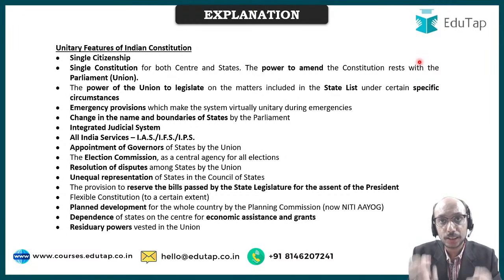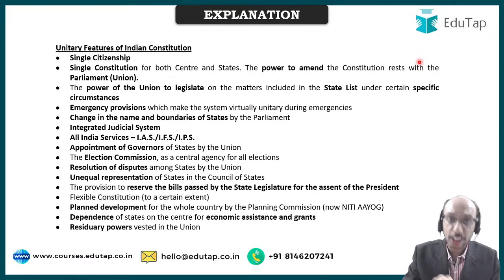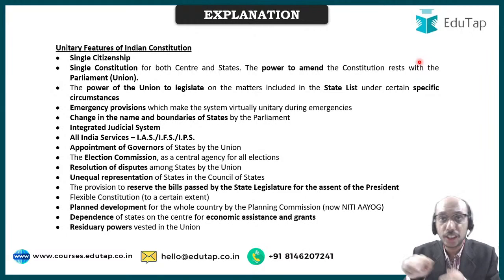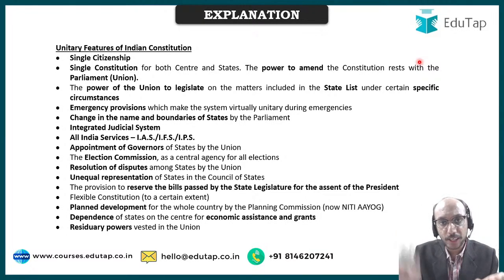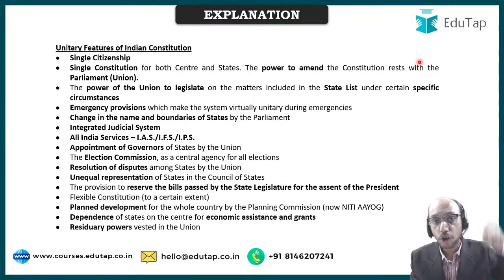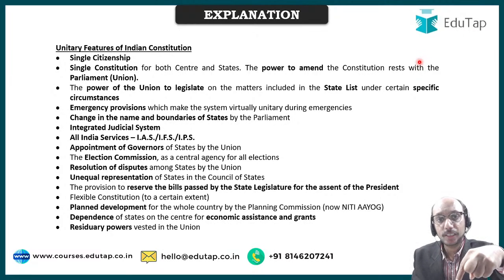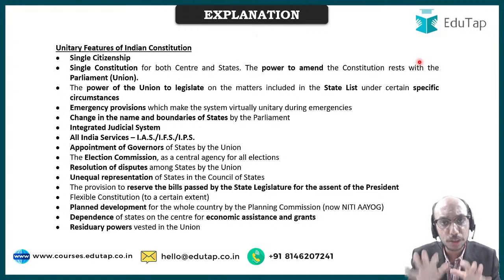So union government has the powers to legislate or to make laws on matters mentioned in the state list also, right? So what we have done is that we have bifurcated various powers into union list, concurrent list and state list. Union government has the power that it can make laws even in areas in which state has the power. So that means that union is more powerful. That is the entire idea of unitary feature, that union is more powerful. Emergency provisions have been put into place, and when emergency is proclaimed, union becomes all powerful.